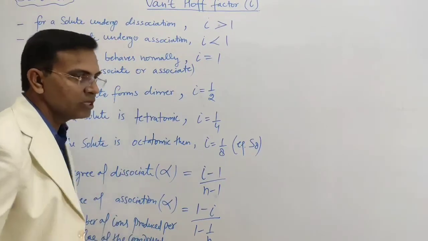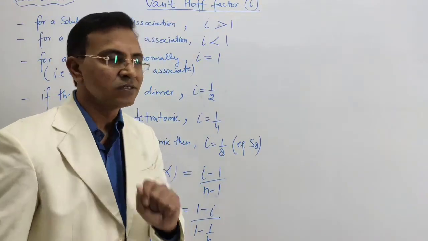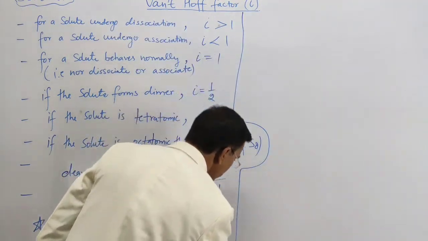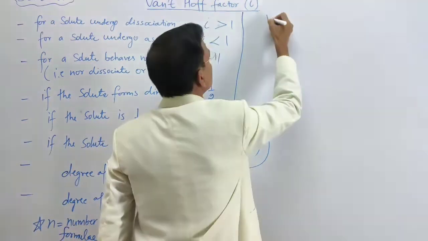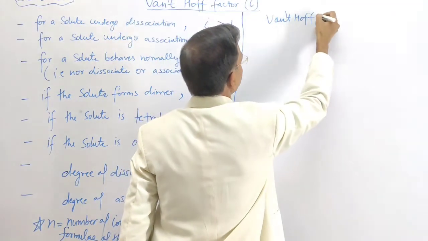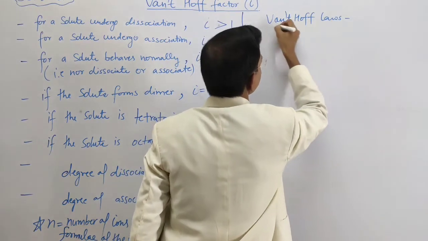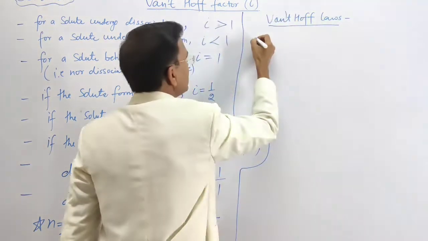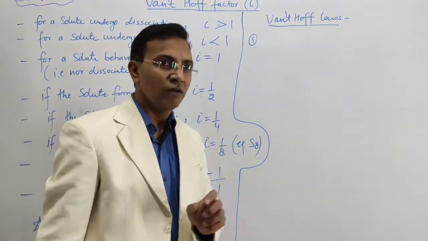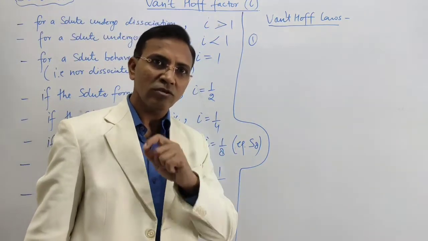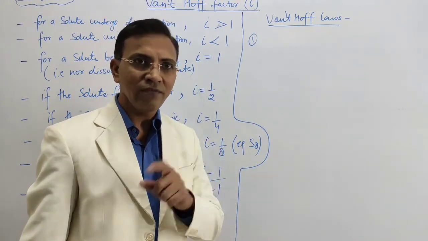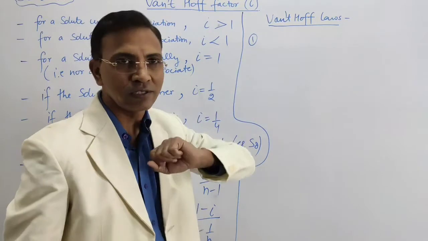So now the next is van't Hoff laws. Here I am going to write the van't Hoff laws. The first is, as the gas laws are there, van't Hoff observed that the gas laws are also valid for dilute solutions. So he gave the van't Hoff laws.